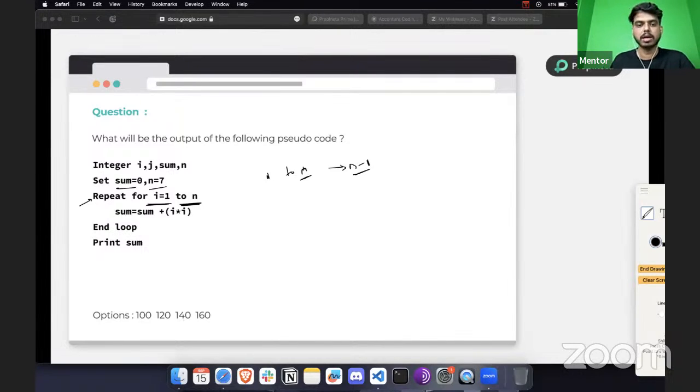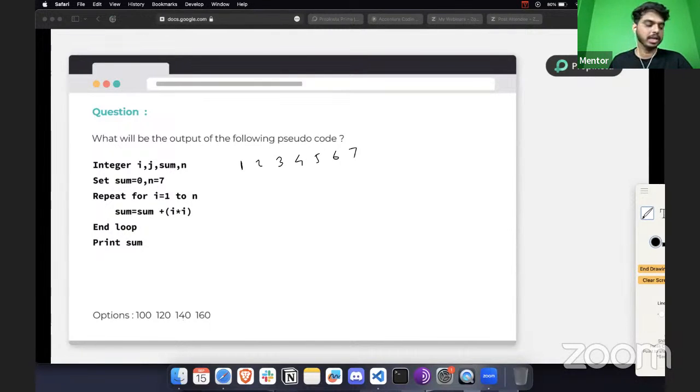But since there is no specific mention regarding the programming language, we are going to consider the values from 1 to 7. And on top of that, you have to iterate the value. So what exactly are you going to iterate? For 1, then 2, 3, 4, 5, 6, and 7.